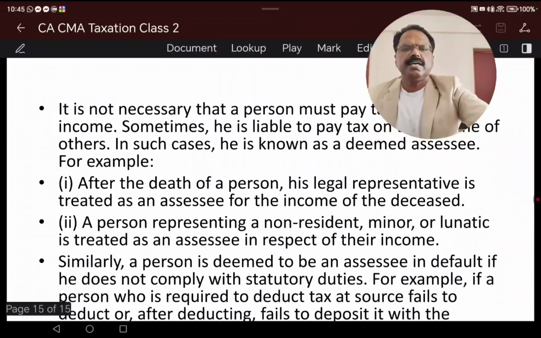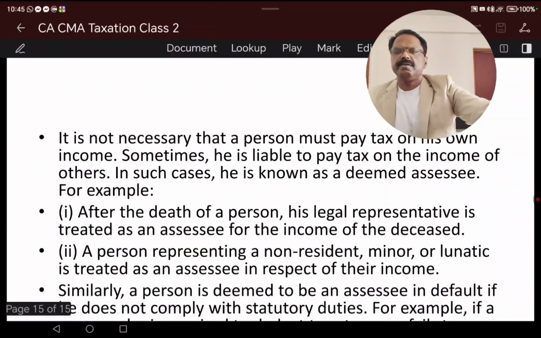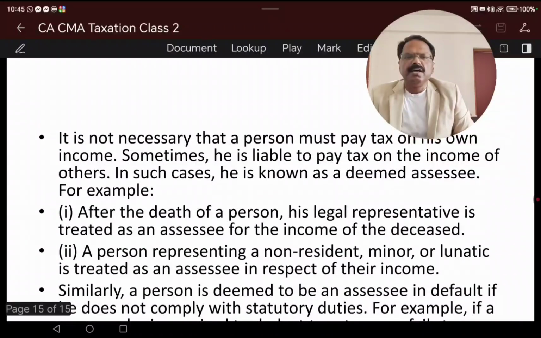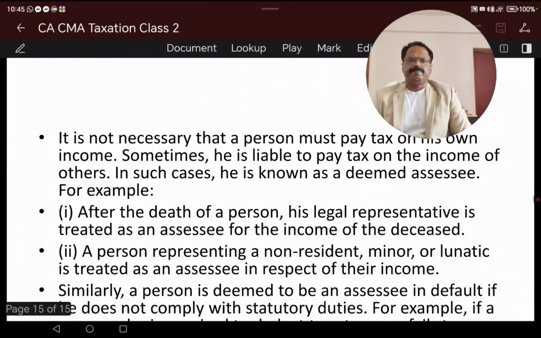It is an exceptional case that it is not necessary for a person to pay tax on his own income. For example, in some cases a minor's income forms part of the income of the parent. So it is not necessary that the person must pay tax for his own income. Sometimes he is liable to pay tax on the income of others as well. In such cases, he is also to be treated as an assessee. So who is a deemed assessee? This is what we are saying.